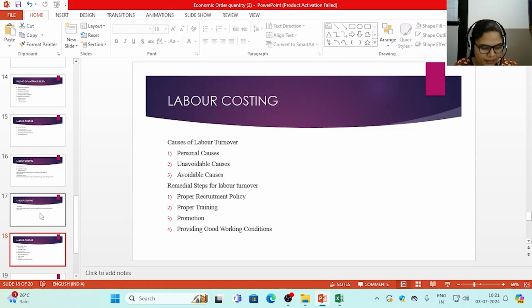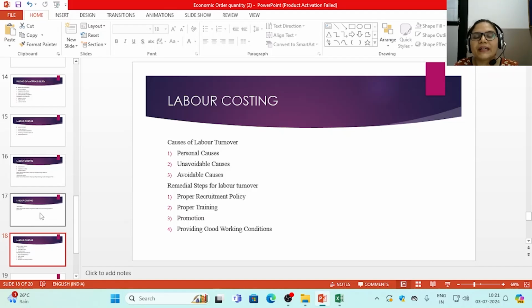Next is unavoidable causes. There are certain circumstances which are unavoidable for the labor, and these are called the unavoidable causes. This can be disability, unfit for the job.